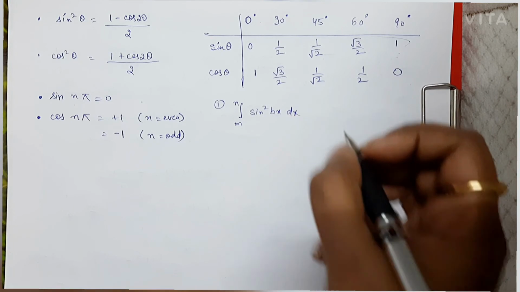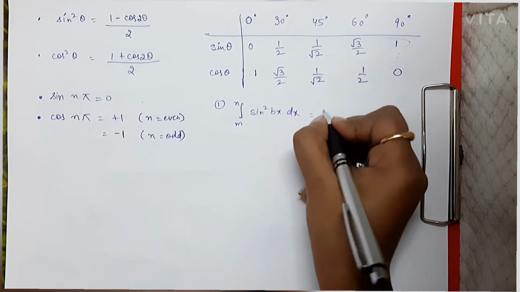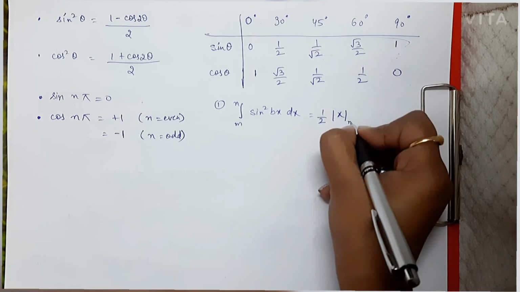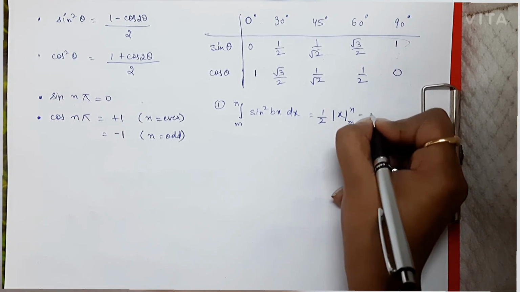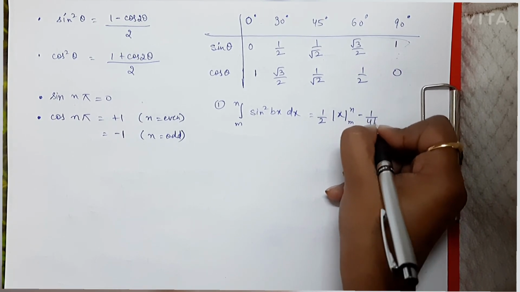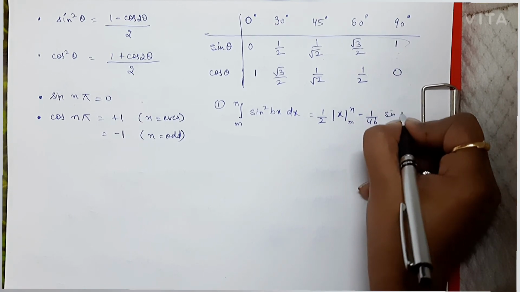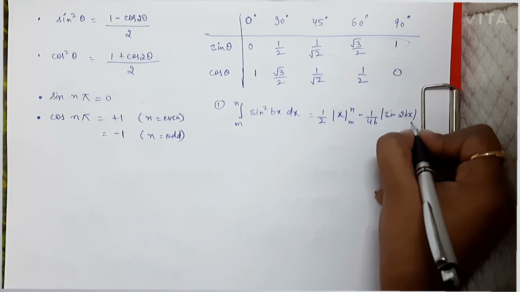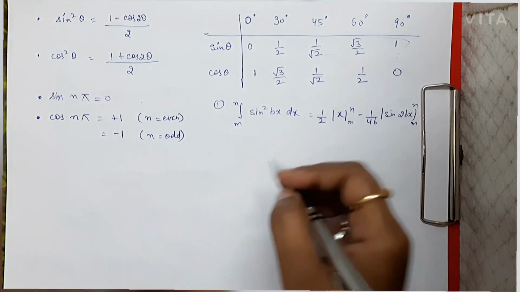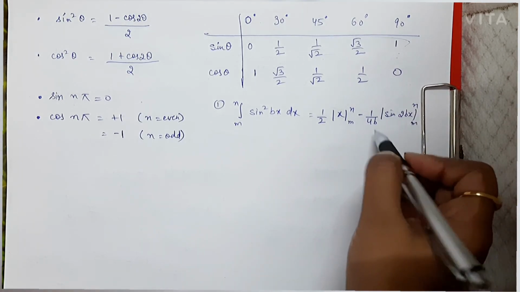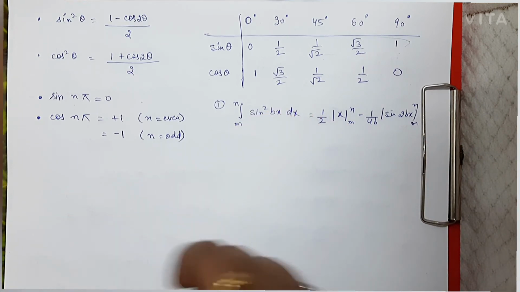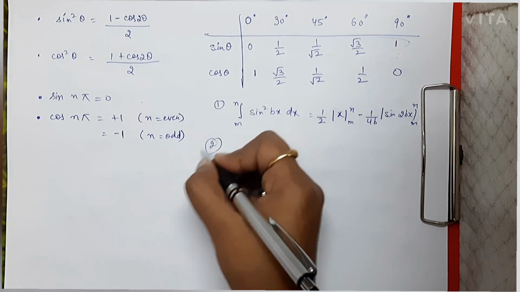B is also a constant, so it will be 1 by 2 x limit m to n, 1 minus 1 upon 4b sine 2bx limit m to n. Now you can derive this also, but derivation will be lengthy, so I would rather advise you to learn this.